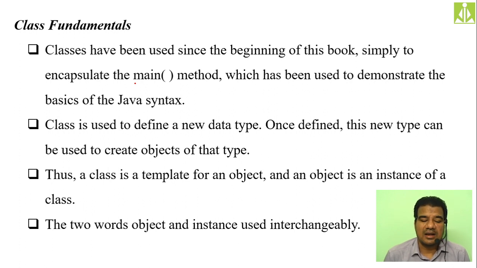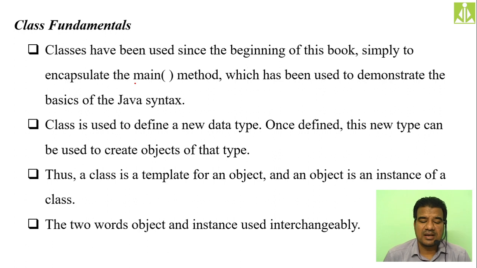A class is used to define a new data type. Once defined, this new type can be used to create objects of that type. Basically, it is a user defined type. A class is an abstraction, a template, a description about the object. All these definitions we have discussed in the C++ language. How a class is helpful in the construction of an object, that also we discussed. We said class is the plan and object is the finished product. I have given many examples for the understanding of a class and object.